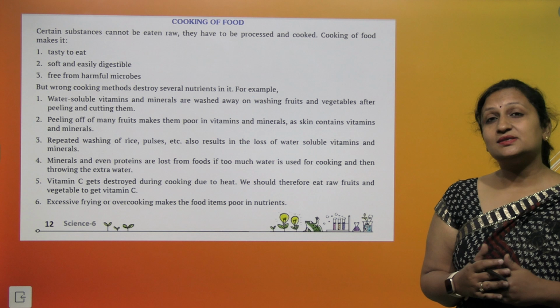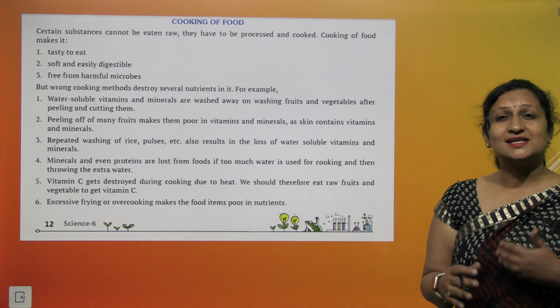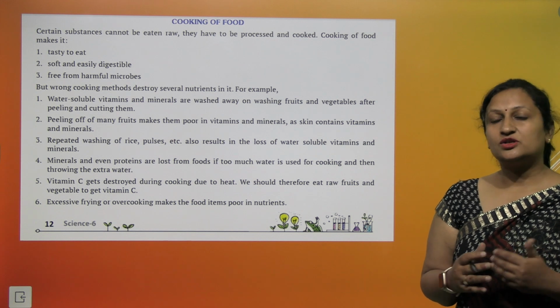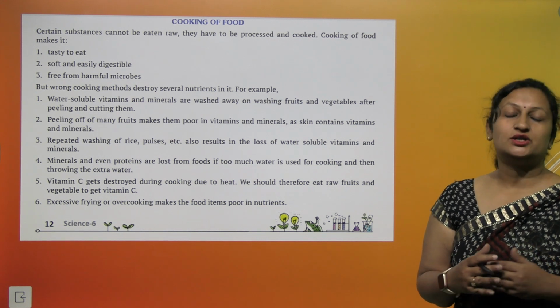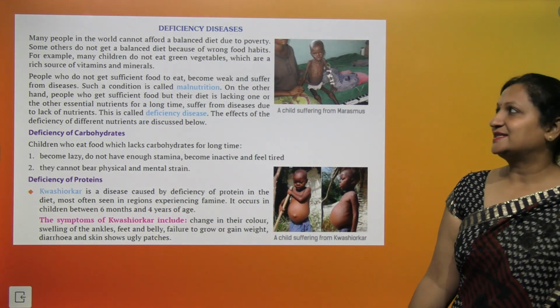So all the minerals and proteins are lost by that. If you overcook the food or you excessively fry the food, that also helps in making food deficient in the nutrient content. Now let us start with the deficiency diseases.